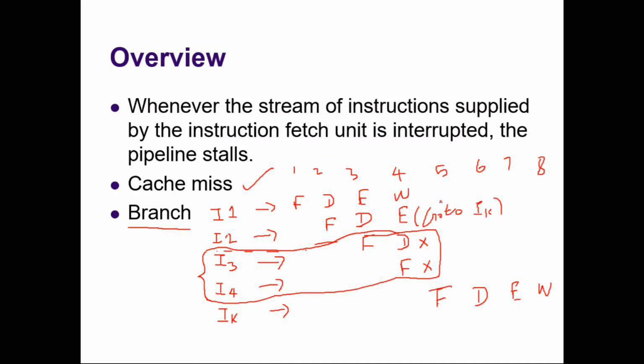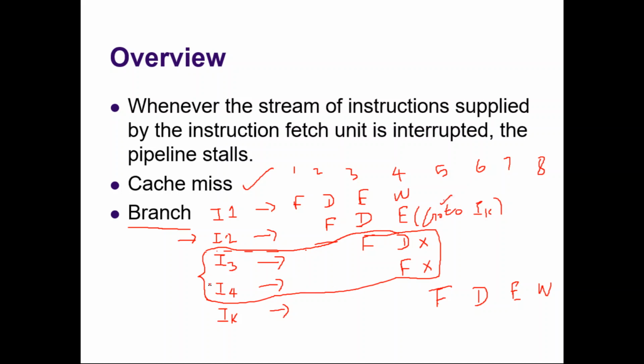Had it not been a branch instruction, it would have a write operation, and it would have finished at the 5th clock cycle. Assume that immediately after fetching instruction 2, we know that it is a branch instruction and the control should be transferred to instruction K. If that is the case, then instruction K would have been fetched at clock cycle 3, and it would have finished at clock cycle 6, because I2, if it has a write operation, should finish at clock cycle 5.